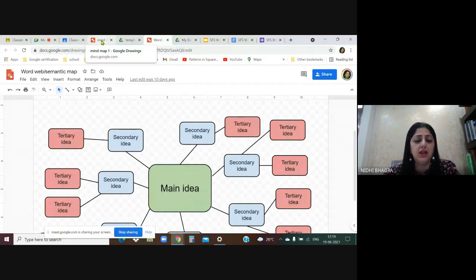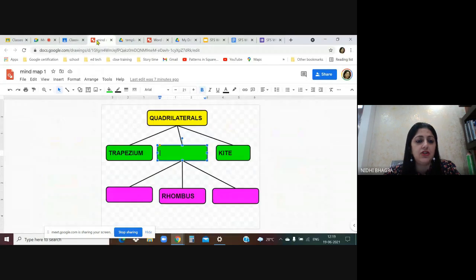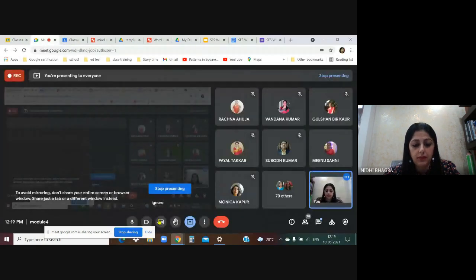There are many others, like Popplet, and I've seen so many, but so far I think Google Drawing is the best mind mapping tool. Very easy to make, it has a very easy interface, so you can easily assign it to your students.